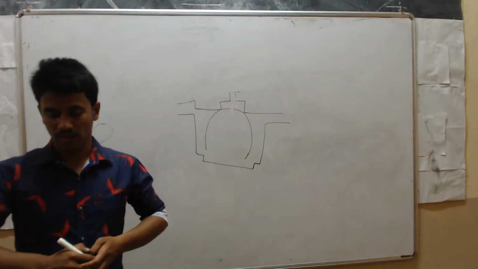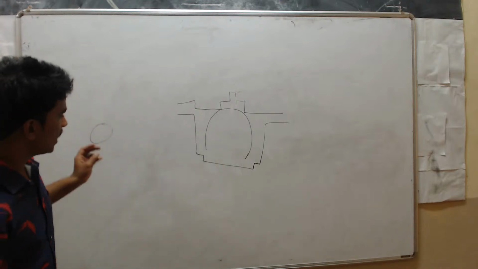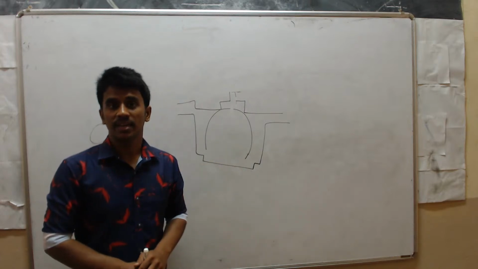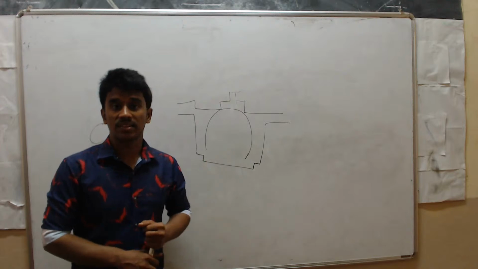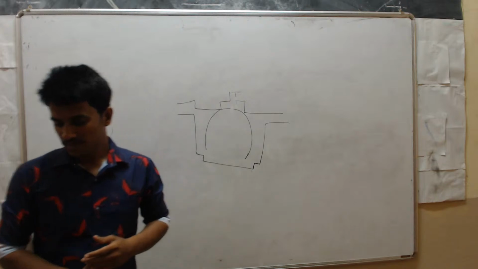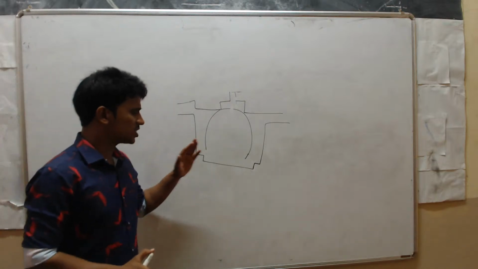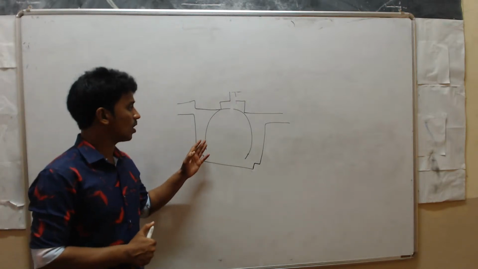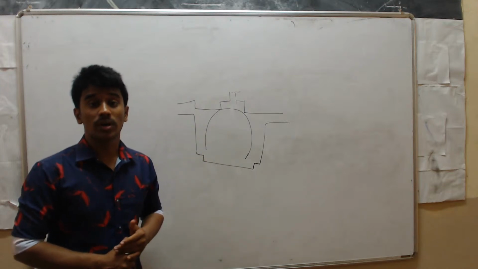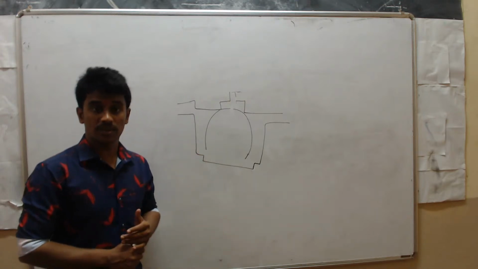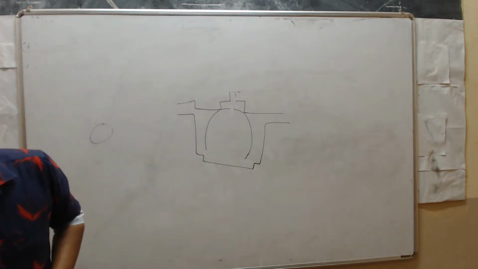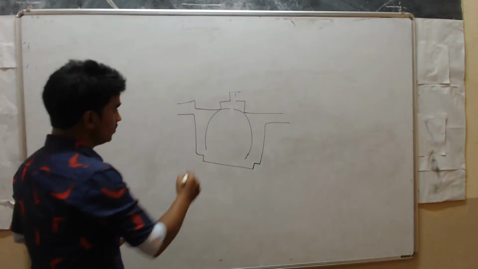Using that cow dung, we can generate energy and use it for cooking. Here we are using only animal products, all biological products, because the dung comes from the cow. In this diagram, this is the open side.